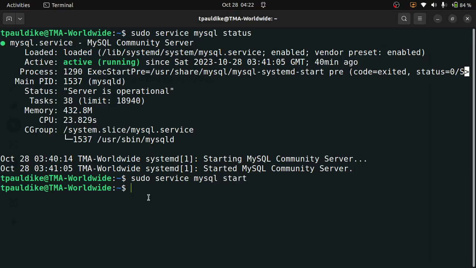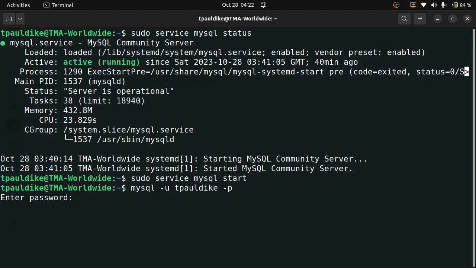Now let me show you how to log in as another user. So you do mysql -u. After -u, you indicate the user. I have a user here registered as Paul-Dike, and then you do -p, very necessary, so that it will prompt you for the password of this particular user. When I do enter, it says enter password. I hope I remember the password.